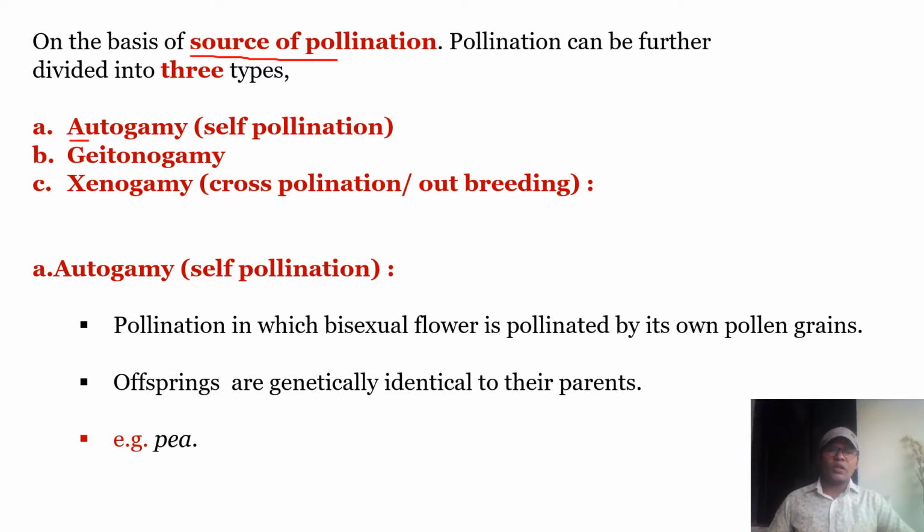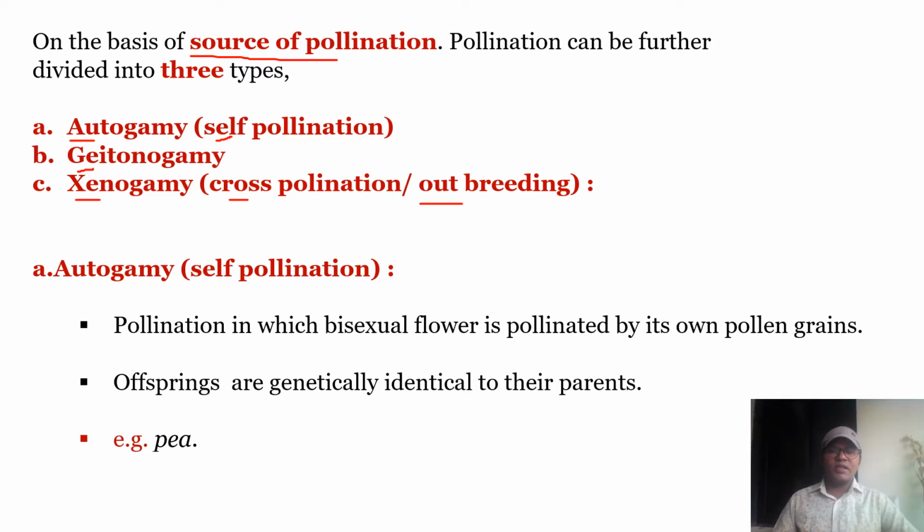One is autogamy, that is self-pollination, which is only concerned with pollination taking place within a single flower or same flower. Second type is geitonogamy, where there is transfer of pollen grains from one flower to another flower on the same plant. And third type is xenogamy, that is cross pollination, also said to be outbreeding.